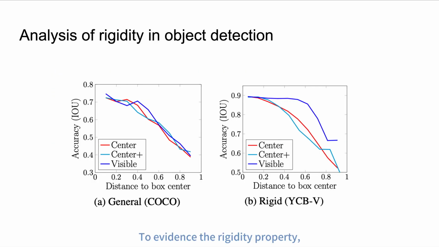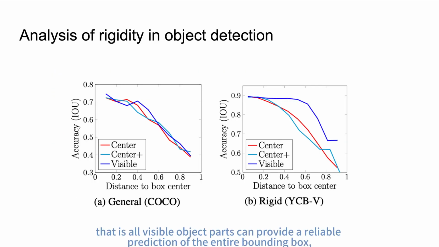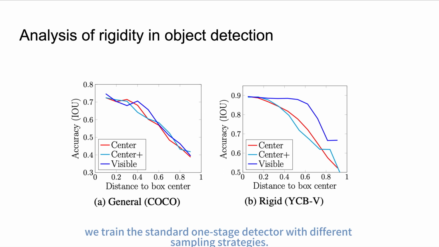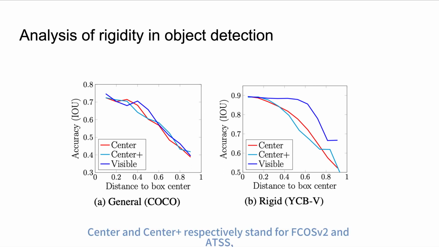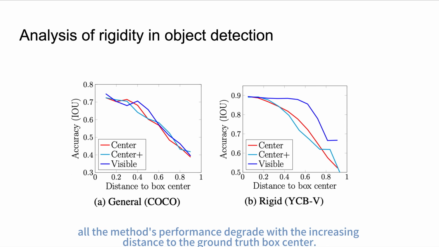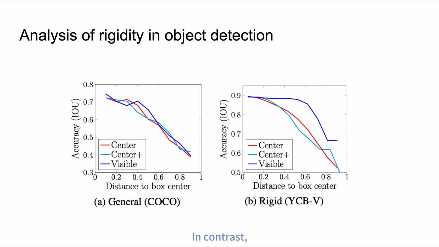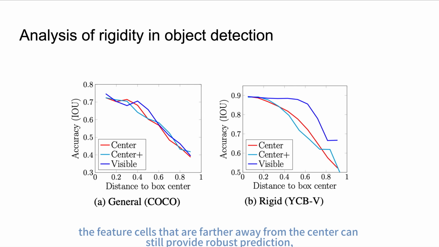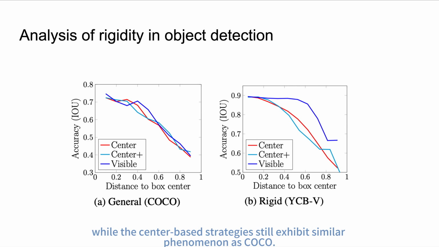To evidence the rigid property, that is, all visible object parts can provide a reliable prediction of the entire bounding box, we train a standard one-stage detector with different sampling strategies. Center and center plus respectively stand for FCOS V2 and ATSS, while visible is to randomly choose 10 positive samples within the ground truth object mask. On the general detection dataset COCO, all the methods perform worse with an increasing distance to the ground truth box center. In contrast, for the rigid object dataset YCB-Video, the feature cells that are farther away from the center can still provide robust prediction, while the center-based strategies still exhibit similar phenomena as on COCO.